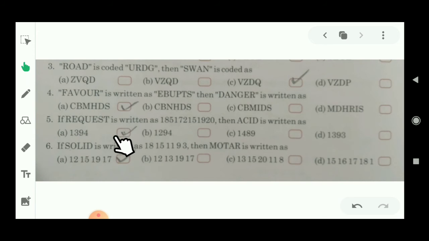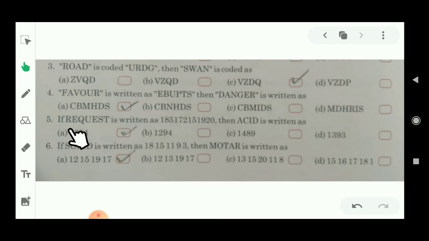Let's see question number 5. Students, for question number 5, you have to know each and every alphabetical value, like A's value is 1, B's value is 2, C's value is 3, D's value is 4, E's value is 5, F's value is 6. Similarly, Y's value is 25 and Z's value is 26.